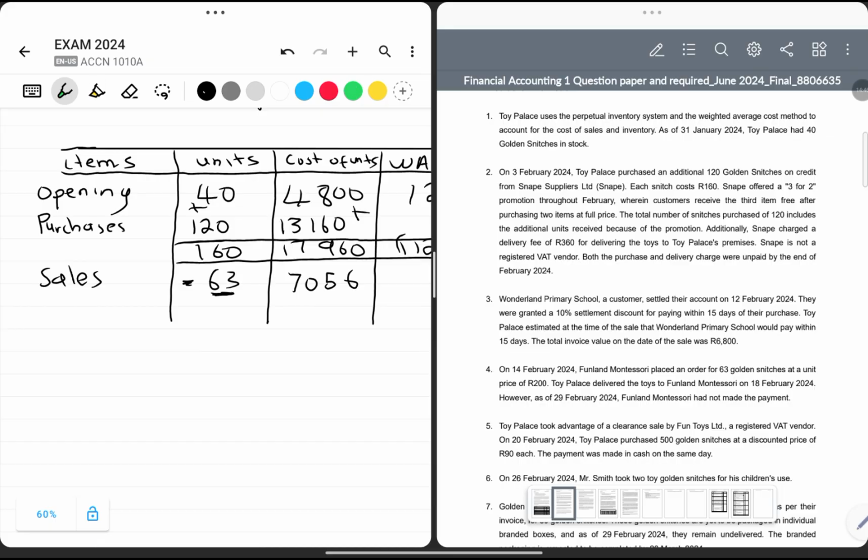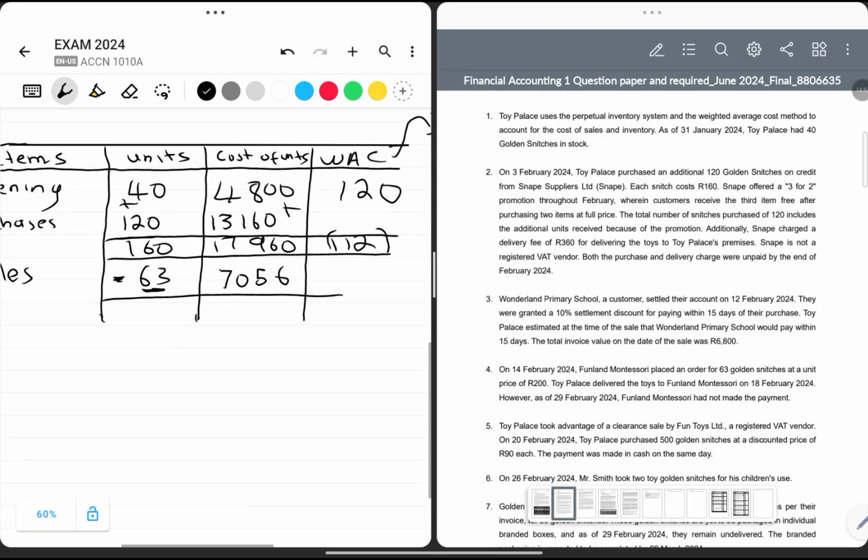Now let's update our books. So let's calculate what are the remaining amounts after we've deducted it. If we track the number of units left, we are going to say 160 units minus 63. So currently we have 97 units on hand. Then let's check the value of stock.